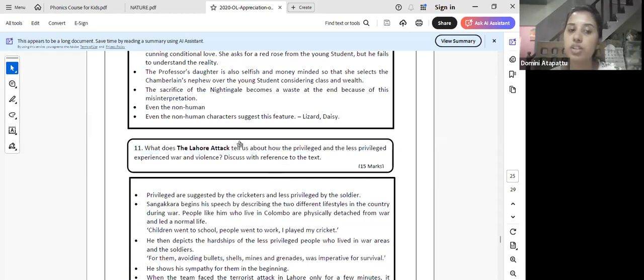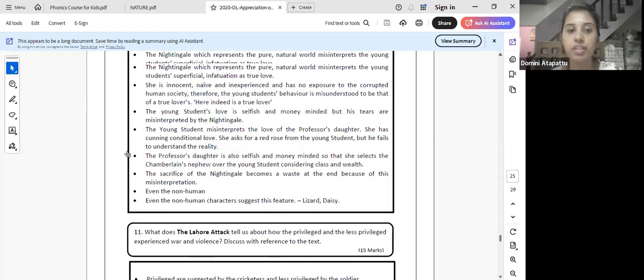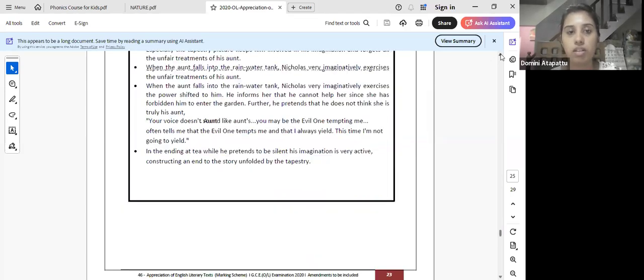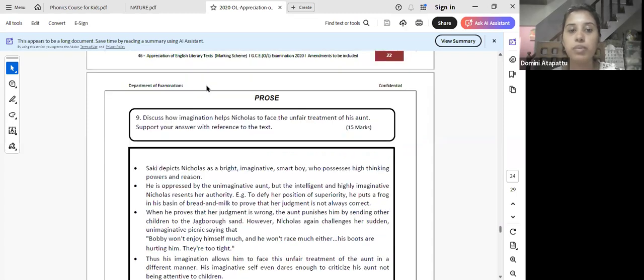Privilege and less privilege, experience war and violence, theme based. It's a theme based question. Then the Nightingale and the Rose, emotions related to love are often misinterpreted, theme based. Then Lumber Room, discuss how imagination helps Nicholas to face Nicholas's character. So this is based on Nicholas's character, but you can see it's connecting to the themes as well if you know the text.